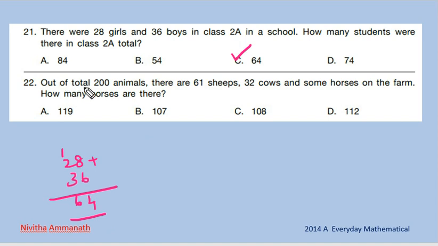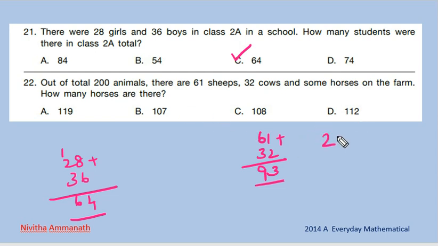Next one. Out of the total 200 animals, there are 61 sheep, 32 cows and some horses on the farm. How many horses are there? So total sheep and cows means 61 plus 32. That is 1 plus 2, 3. 6 plus 3, 9. 93 sheep and cows. So total 200. So how many horses are there?